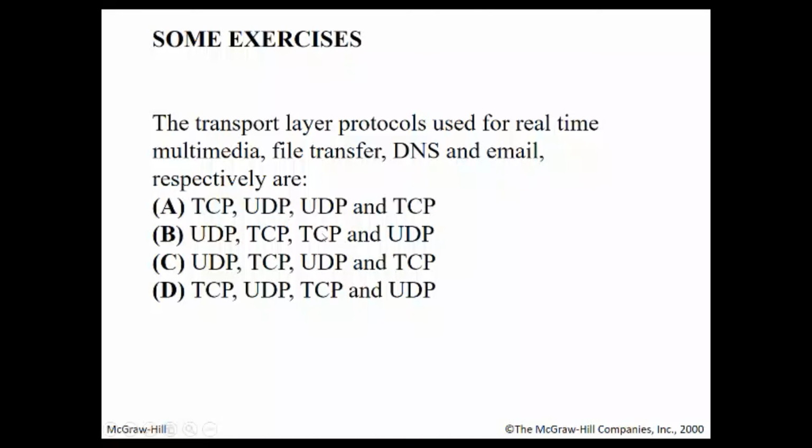Then second is file transfer. That means it requires accuracy, correctness is required. Therefore TCP. DNS, again timely delivery is more important. Therefore UDP is preferred. And email is the same as file transfer. Hence TCP is preferred. So now you understand how, according to the application, the protocol is used.